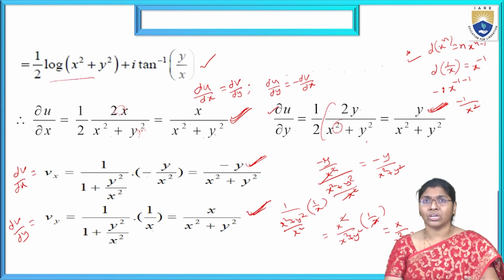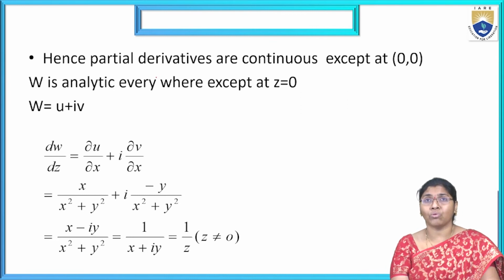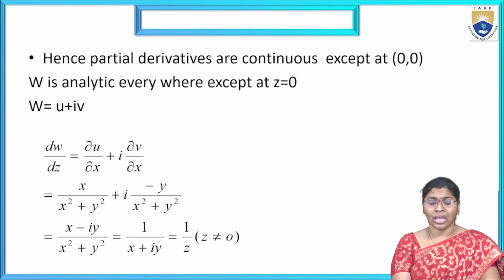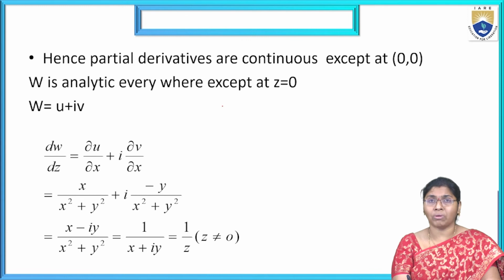But under which condition? Hence the partial derivative part for analytic is completed. In which condition is it satisfied? We can check whether all conditions are satisfied here. Hence the partial derivatives are continuous except at 0, 0. Why? Because the given w equals u plus iv.